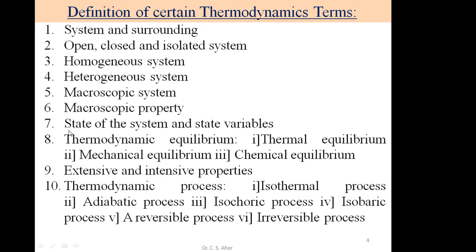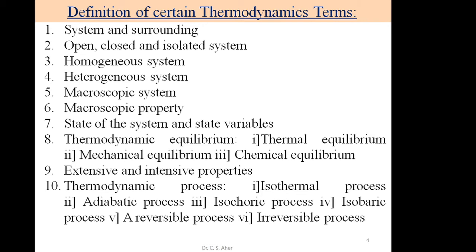Then the seventh is state of system and state variable. What is the state of a system? The state of a system means the condition of the system when various macroscopic properties are assigned to that system. What are the macroscopic properties? When we assign the temperature, volume and pressure to the system, that is called the state of the system.